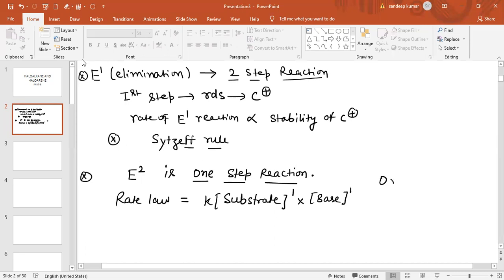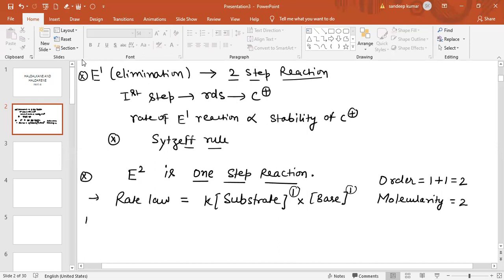When we see the order of the reaction, with respect to base, order is 1. With respect to substrate, order is 1. So 1 plus 1 is 2, so the order of reaction is 2, and the molecularity of reaction is also 2.